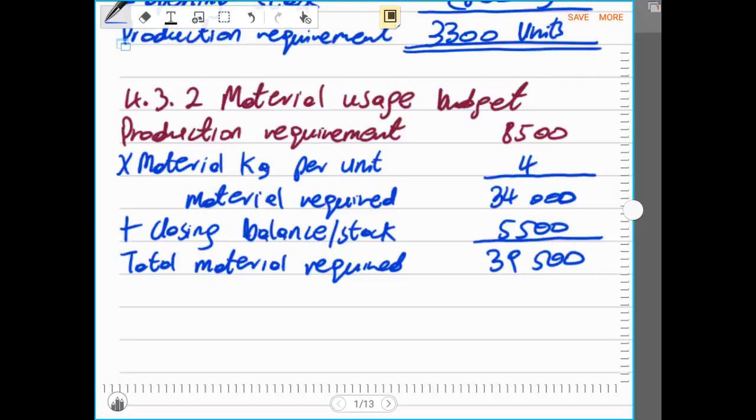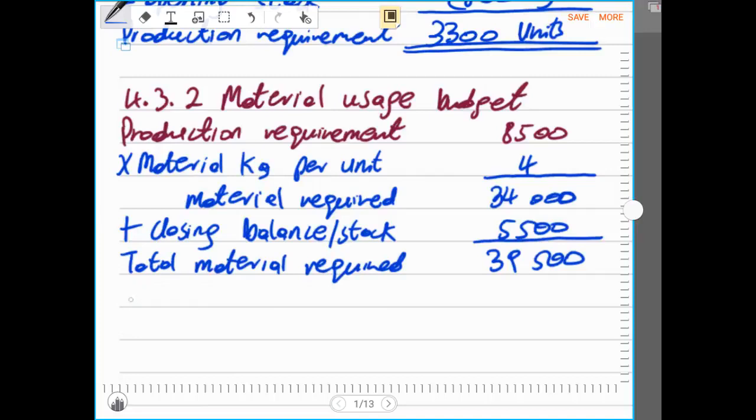However, out of the total material that is required, there is material that will be from the previous accounting period, which is the year 2015. So now the material that came from the previous accounting period was already purchased. So now we don't need to purchase something that we already have in the business.